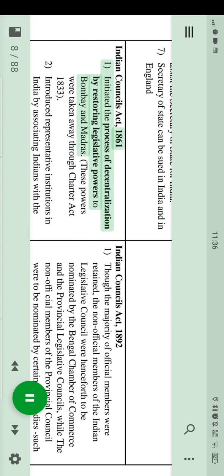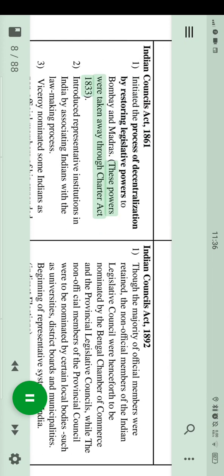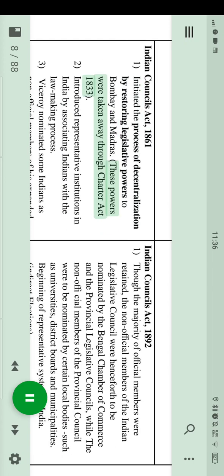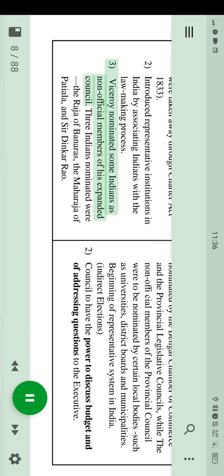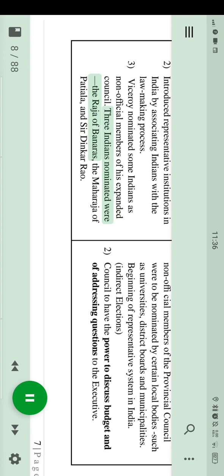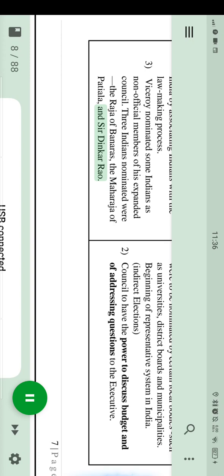Indian Councils Act, 1861. 1. Initiated the process of decentralization by restoring legislative powers to Bombay and Madras. These powers were taken away through Charter Act 1833. 2. Introduced representative institutions in India by associating Indians with the law-making process. 3. Viceroy nominated some Indians as non-official members of his expanded council. The 3 Indians nominated were the Raja of Banaras, the Maharaja of Patiala, and Sir Dinkar Rao.